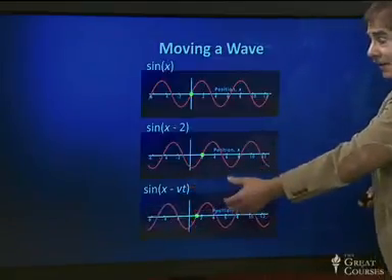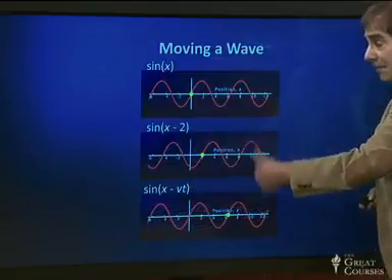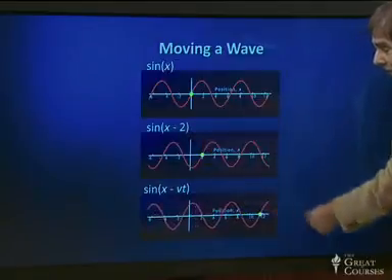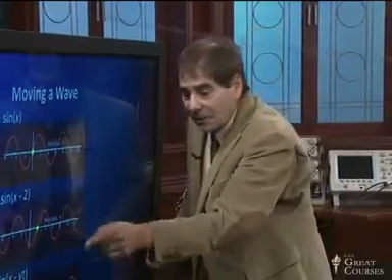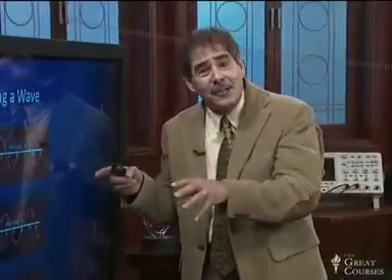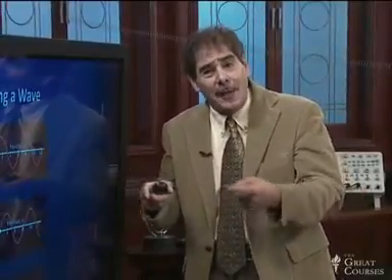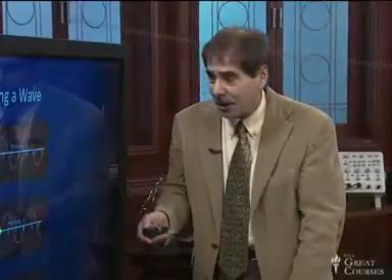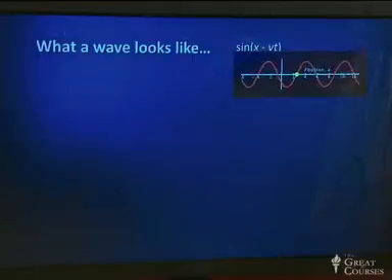And this number vt starts out at 0 and gets bigger and bigger and bigger, passing through 2, 4, 6, 8, and so on. So a wave is described by a function of position and time, and the way position and time enter that function is in the form of position minus velocity times time. That's how we make a wave move. So here's our moving wave, sine of x minus vt.